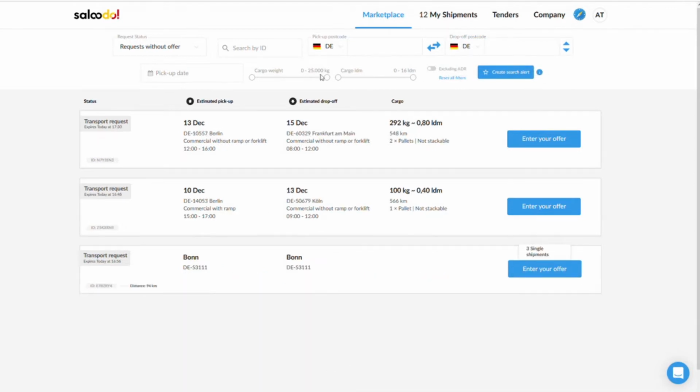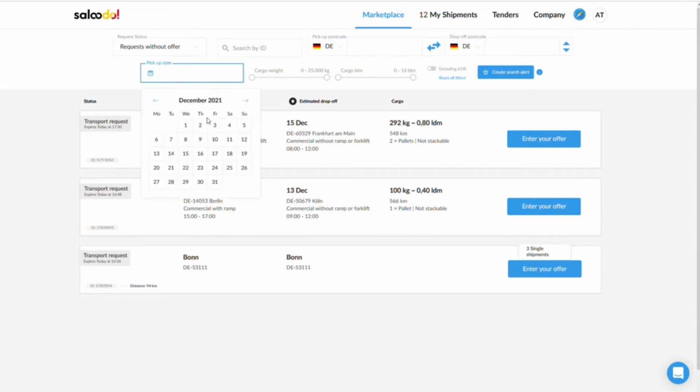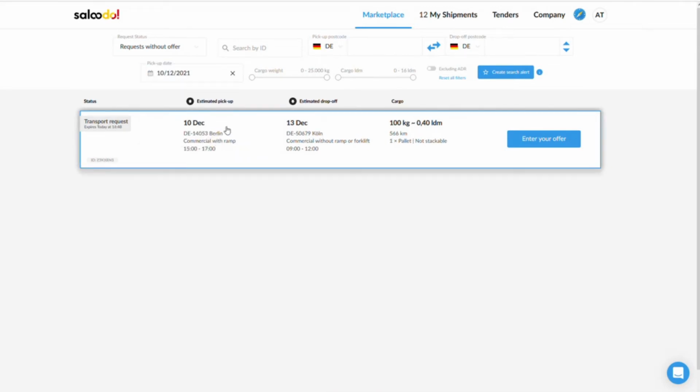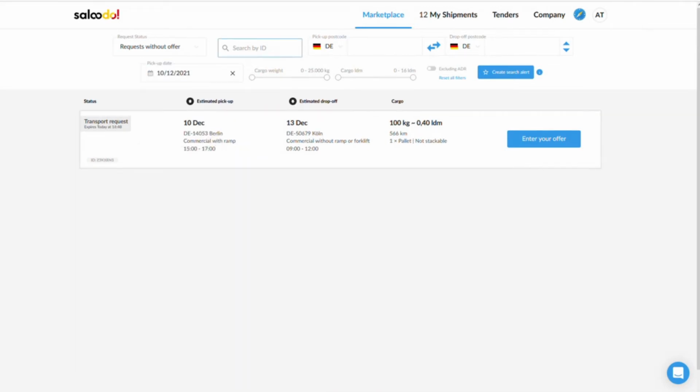You can also have us notify you automatically when new requests with your desired relations are available. To do this, click on Create Search Alert. We explain exactly how this works in the Create Search Alerts tutorial.